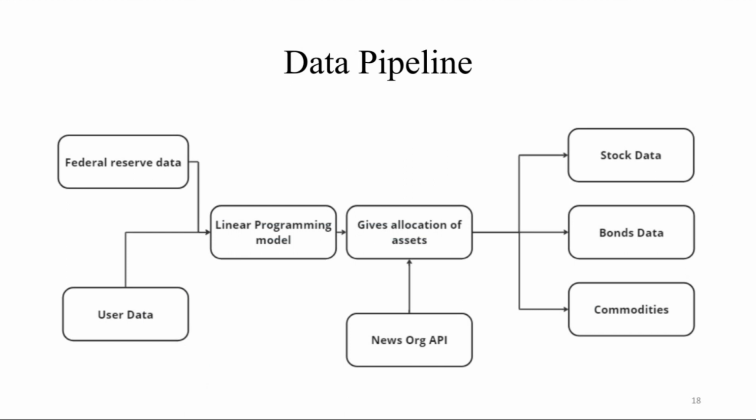So coming on to the data pipeline, to make our model robust, we have tapped into various data sources. First is the Federal Reserve data, where we get a sample of the risk-taking ability of the user and their income, age, annual initial investment, etc. But the main thing we have calculated is the psychology score, which is based on the money psychology of the user. For that, we have asked 5 questions.